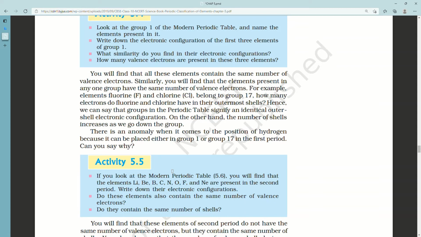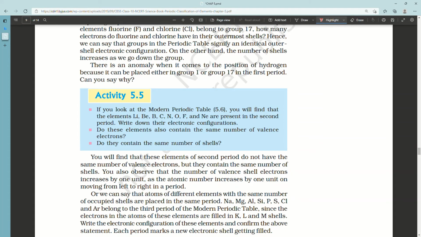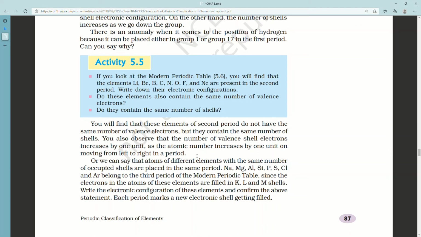Hence, we can say that groups in the periodic table signify an identical outer shell electronic configuration. On the other hand, the number of shells increases as we go down the group. For lithium it was just 2,1, that were 2 shells.